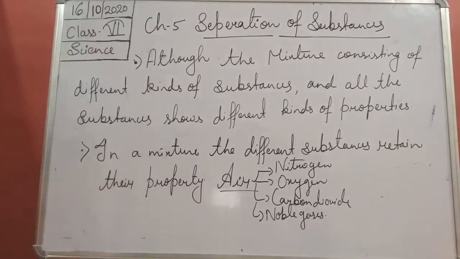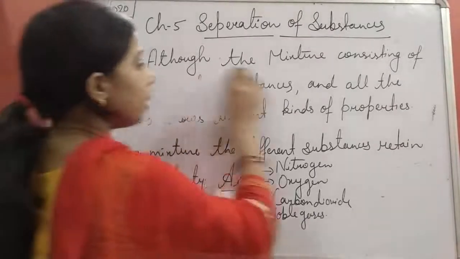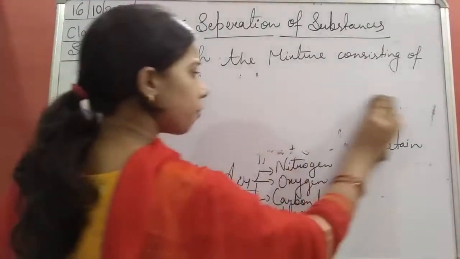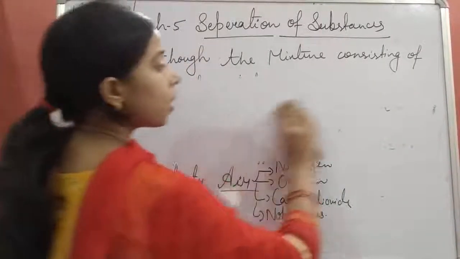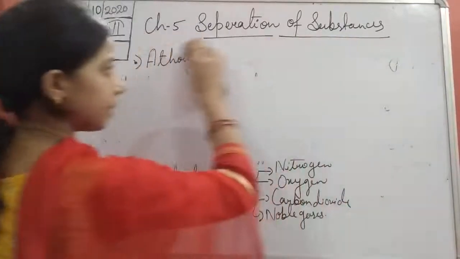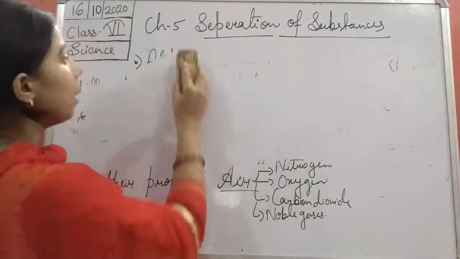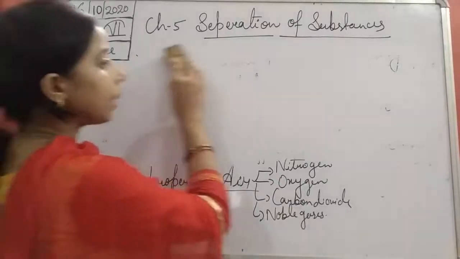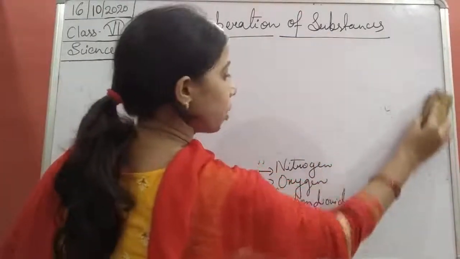Now you see, most of the things that we use in our daily life, we will include in a mixture. A lot of things are there, students, which consist of different substances, or we can say that different substances mix together and form the mixture. Okay.